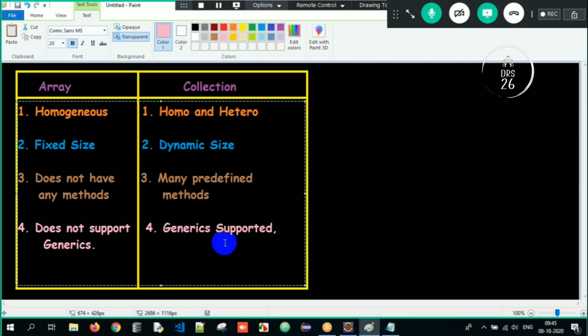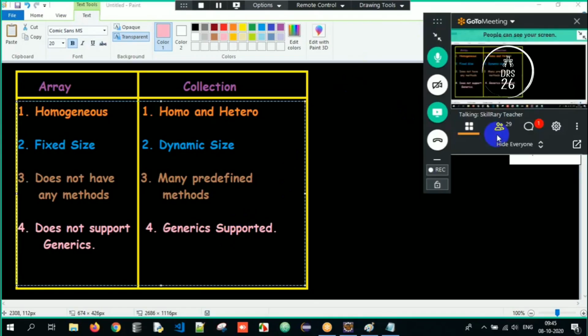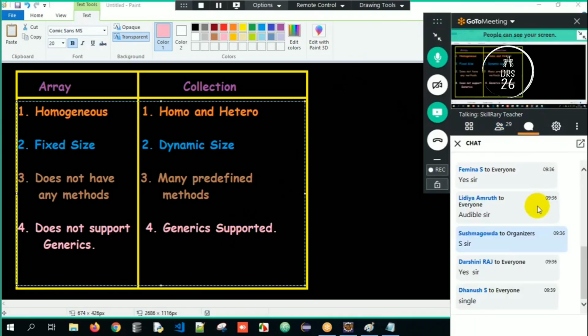First of all, tell me guys, what is an array? Array is a container used to store some data, used to store objects. What is collection? Collection is also a container used to store some objects. But what is the major difference? Arrays are homogeneous in nature, but collection is homogeneous and heterogeneous. Who is fixed size? Array is fixed size, but collection is dynamic in size.